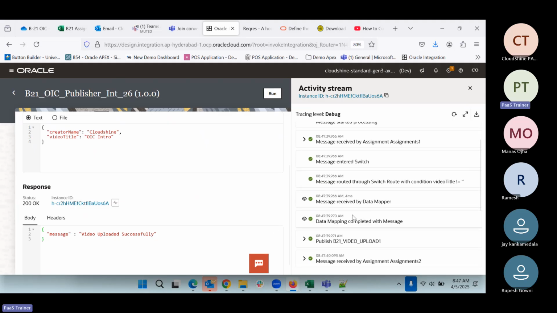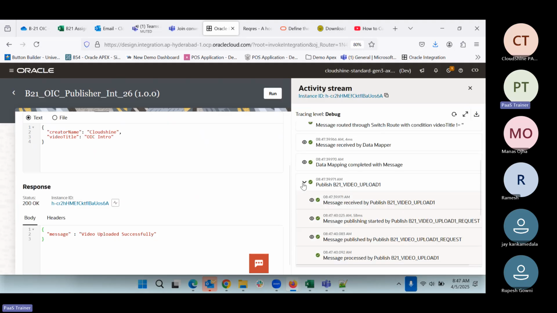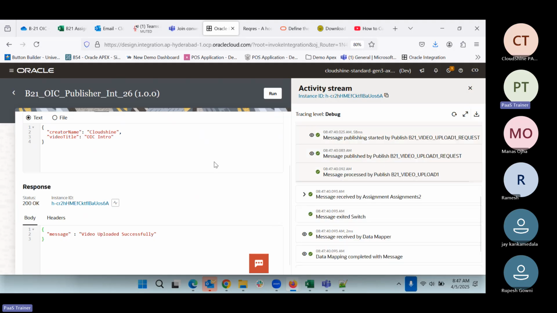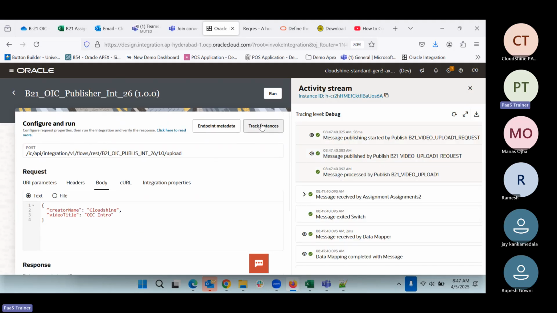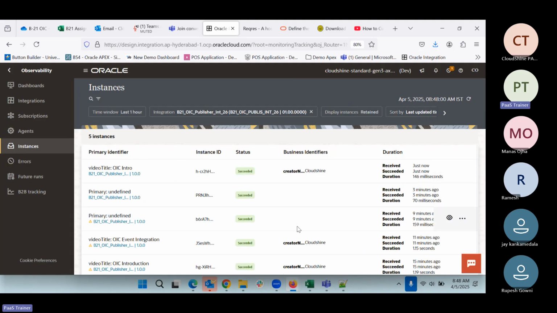So if you see video uploaded successfully, it came here. Now the event got published right here. Now we can go and see whether those events got started or not. So if you see, only publisher integration came. Subscriber integration is not there. So it means if it is not in the active state, that will not work. Only publisher is going to work.